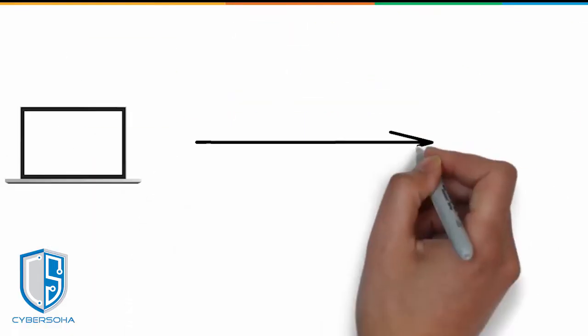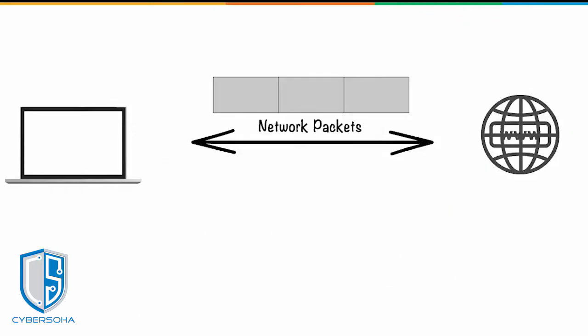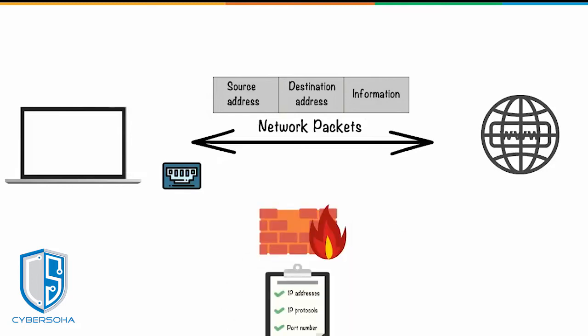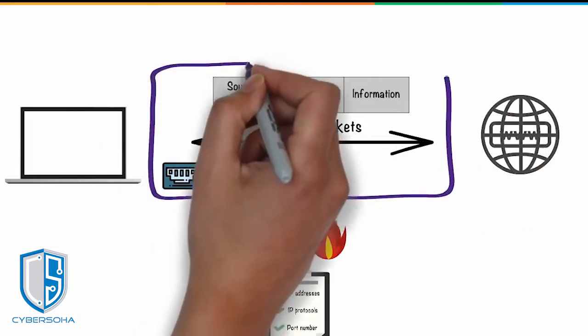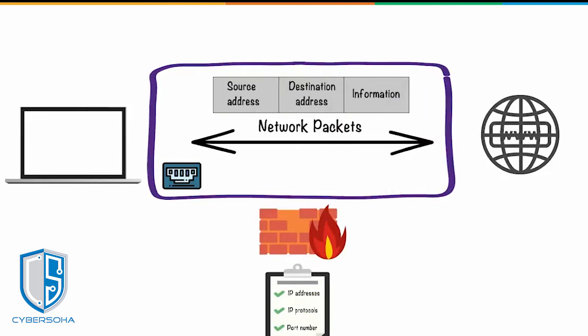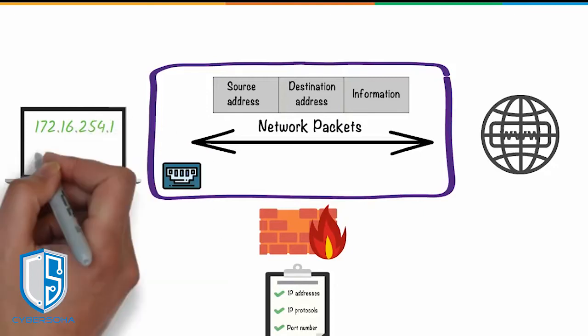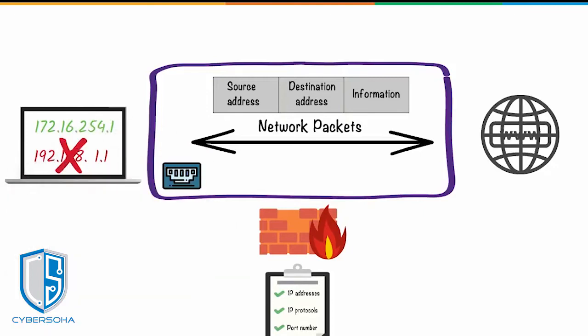Your computer communicates with the internet in the form of network packets that hold details like the source address, destination address, and information. These network packets enter your computer through ports. A firewall works on a set of rules based on the details of these network packets, like their source address, destination address, content, and port numbers. Only trusted traffic sources or IP addresses are allowed to enter your network.